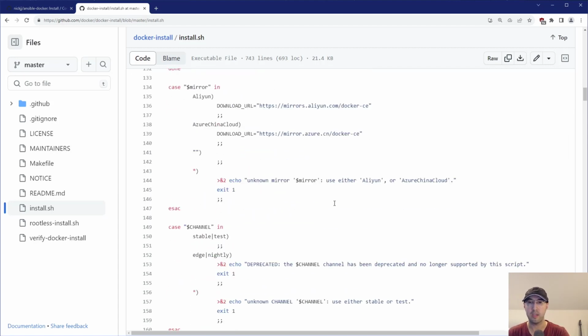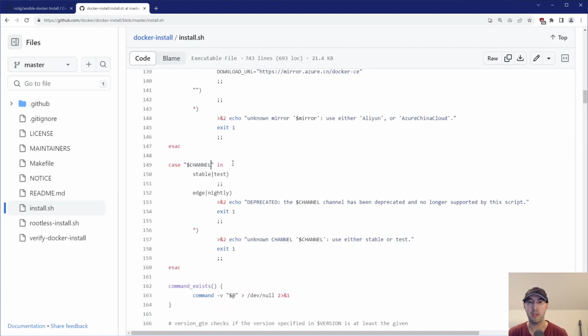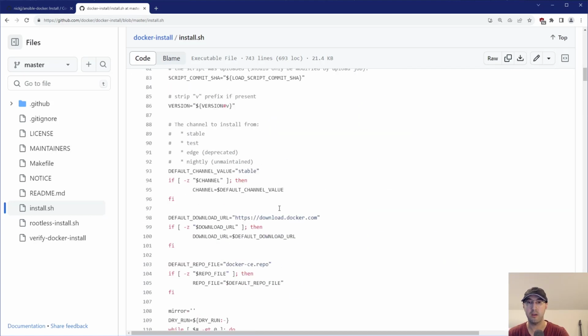And I noticed that somewhere down here, when we do a case statement on channel, we have the same exact deprecation notice, saying basically the Edge channel or Nightly channel has been deprecated and it's no longer supported by the script. And that happens for both Edge and Nightly. So this is where I actually discovered a discrepancy in the script's output, saying it's deprecated for Edge and Nightly, whereas up here it's marked as unmaintained for Nightly, not deprecated.